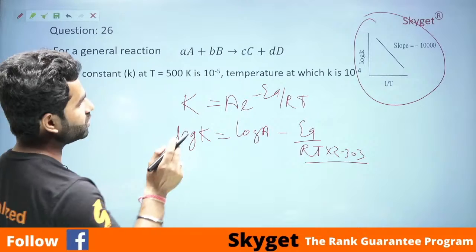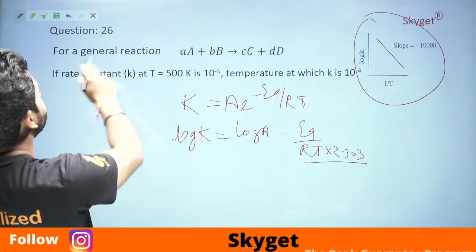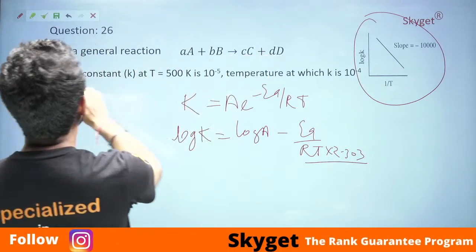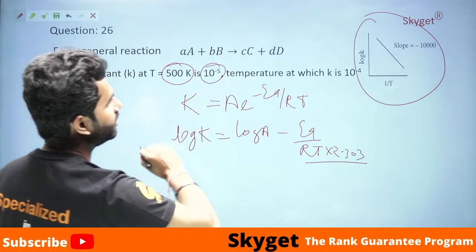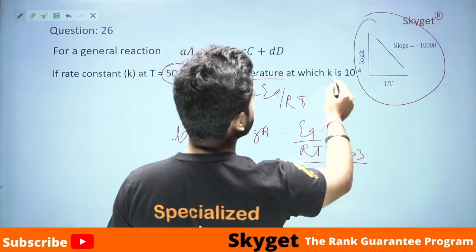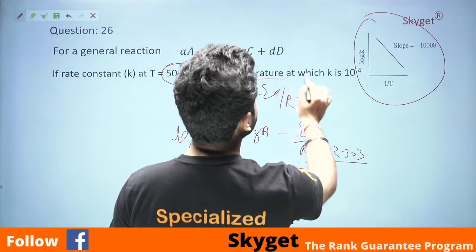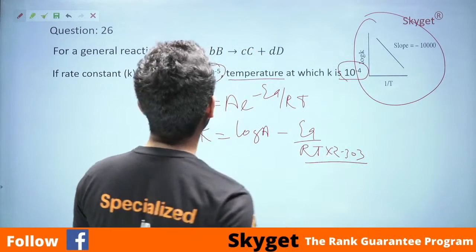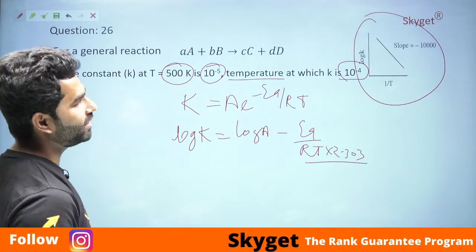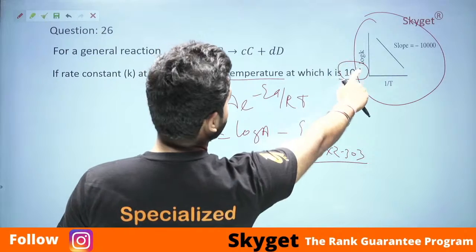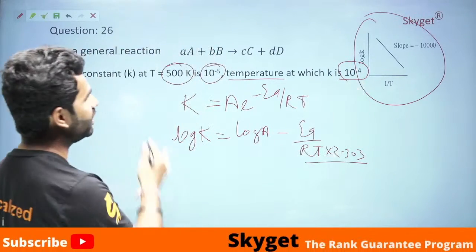Now the question says for a general reaction, if the rate constant at temperature 500 is this one, find the temperature at which k is this one. We are given the values of k at different temperatures. We need to find the temperature at which k is 10 to the power minus 4. So directly put the values.